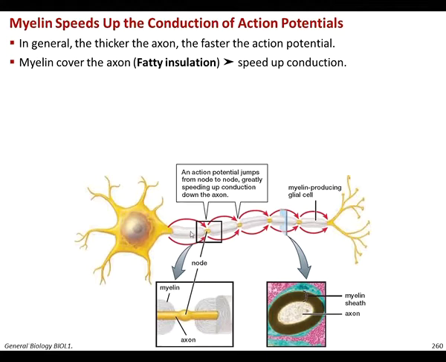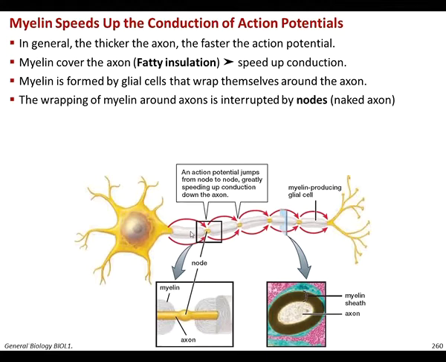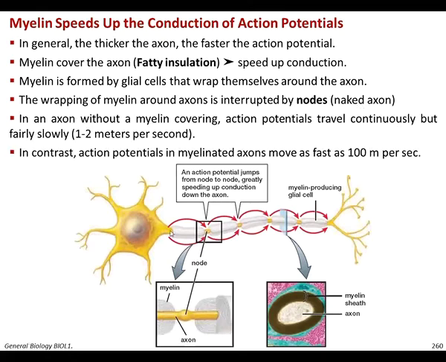And the myelin is formed by another type of cells of the nervous system, which are the glial cells. These cells wrap themselves and form the myelin around the axons, leaving spaces, you can see, that are uncovered. These spaces are called nodes. And these nodes are naked regions of the axon. So in an axon without myelin covering, the action potential travels continuously but fairly slowly, 1 to 2 meters per second.